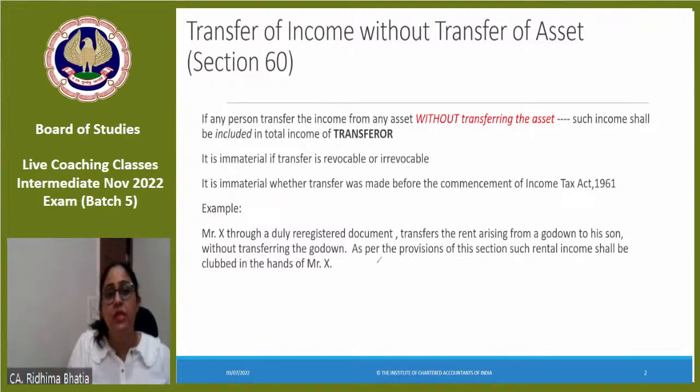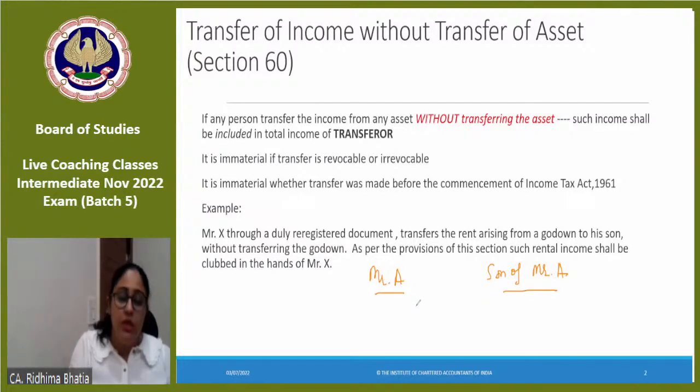So section 60 says transfer of income without transfer of asset. So if I have Mr. A and there is the son of Mr. A. ठीक है, Mr. A के पास godown है. He rented that godown. He is the owner of that house. He rented that house to some person, say Mr. M. But Mr. M को he said that you will transfer the rent money into my son's account.